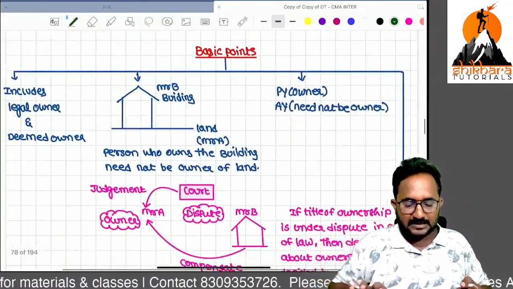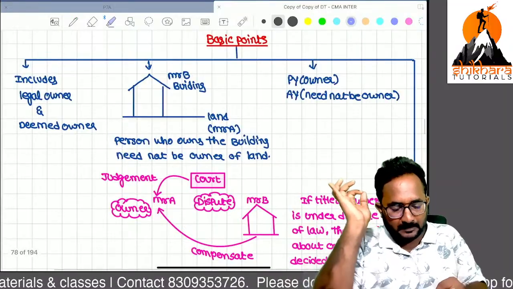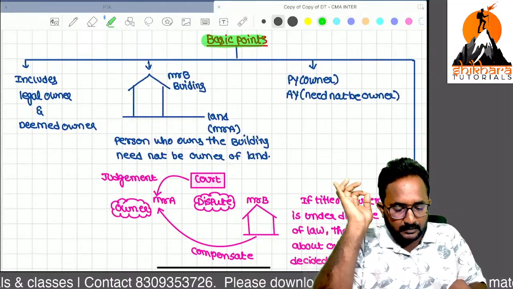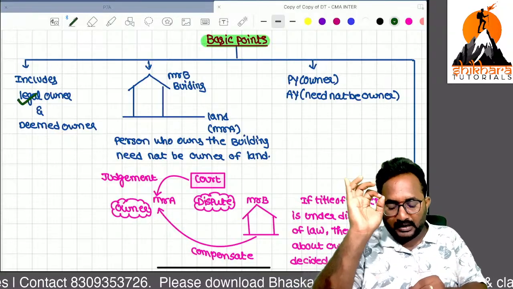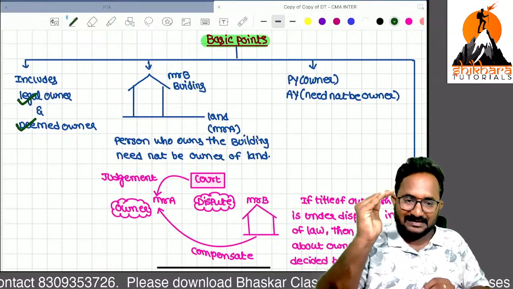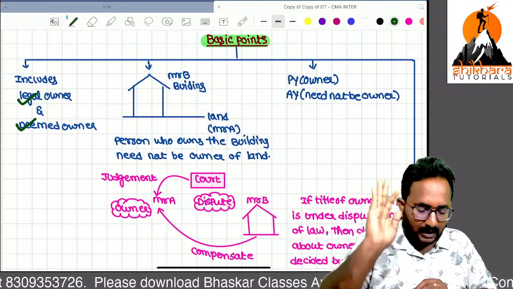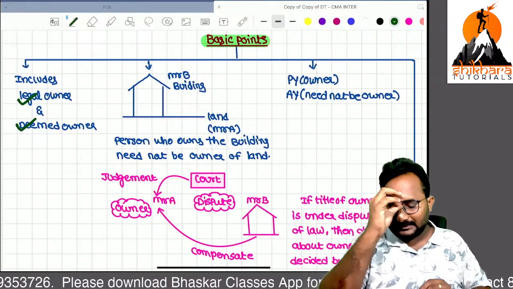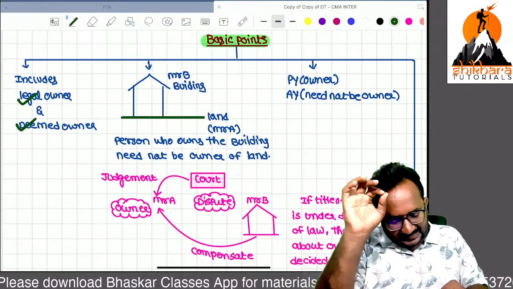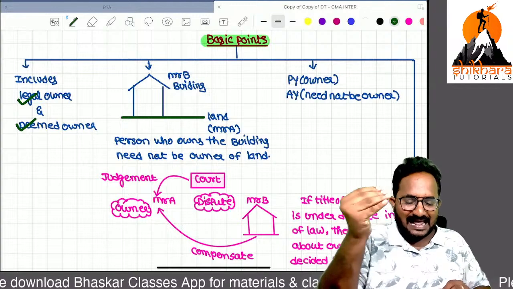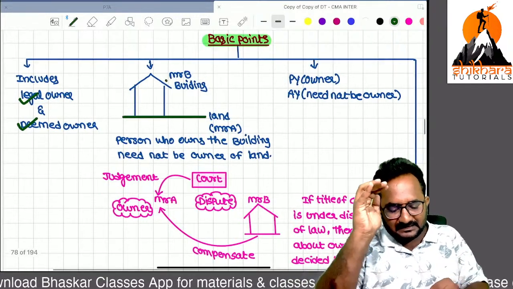Some ownership basic points for MCQ purpose, listen carefully. Always, the legal owner includes the registered owner as well as the deemed owner. Next, for this land, Mr. A is an owner. I have taken this land on lease and B constructed the building.